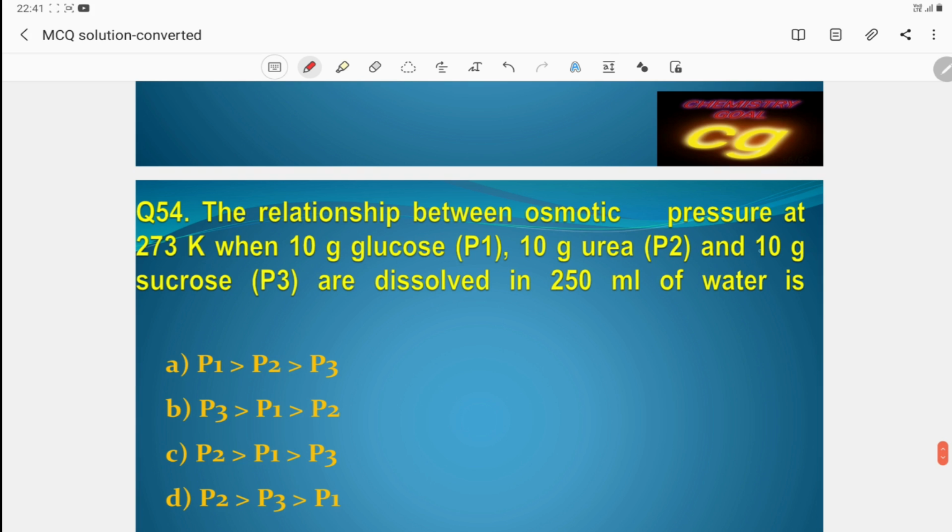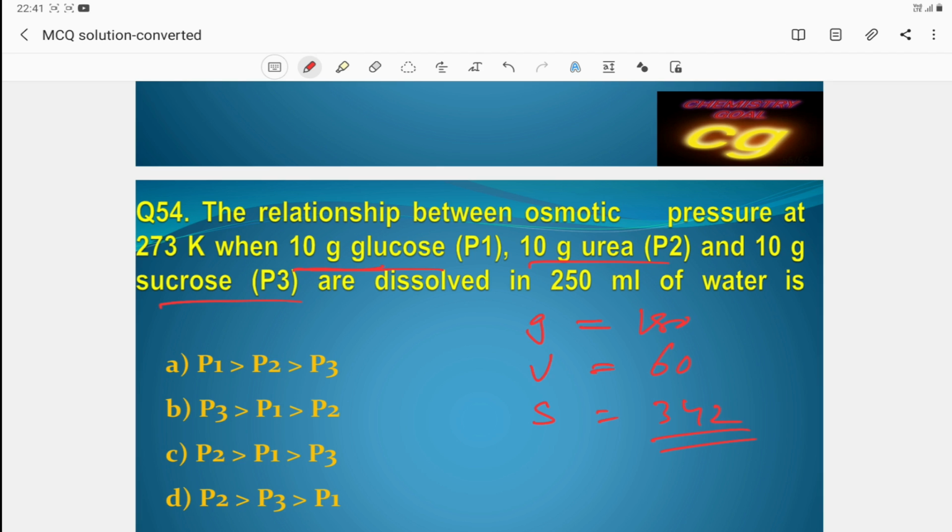Compare the osmotic pressure of solutions at 273 K of 10 gram glucose, 10 gram urea, and 10 gram sucrose. If you see the molar mass, glucose is 180, urea is 60, and sucrose is 342, the highest molar mass. The amount of solute taken is the same, 10 gram of each, so the more the molar mass, the fewer the number of moles.